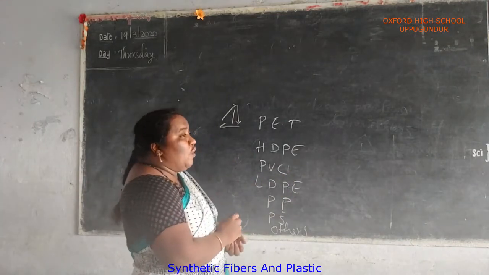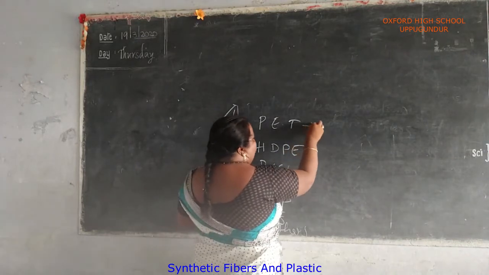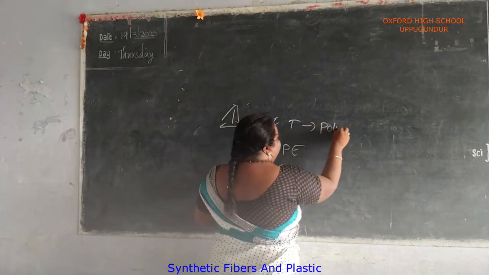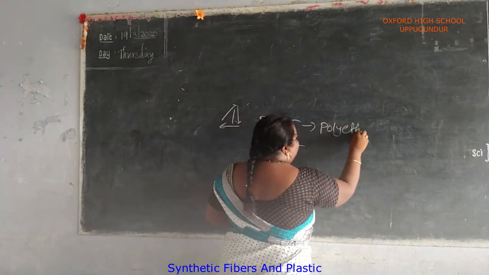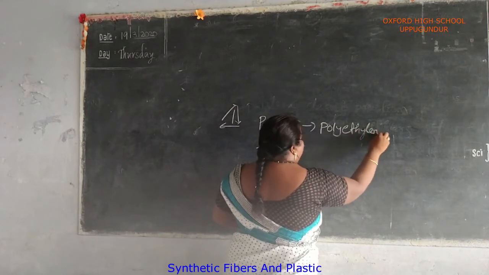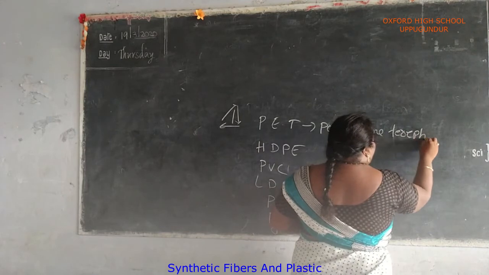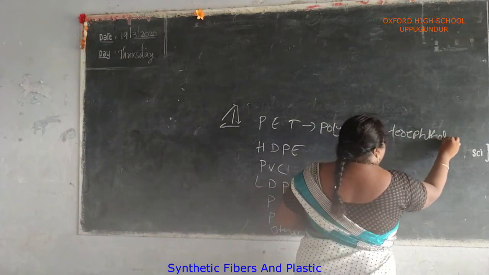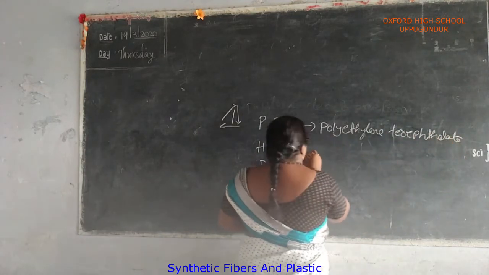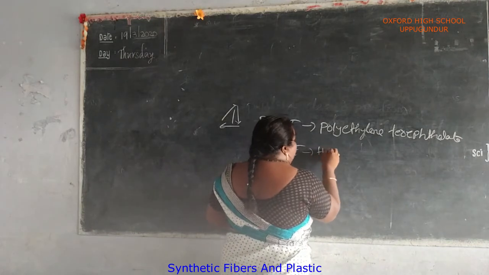First one, PET. What is meant by PET? Polyethylene terephthalate. Next, HDPE, high density polyethylene.